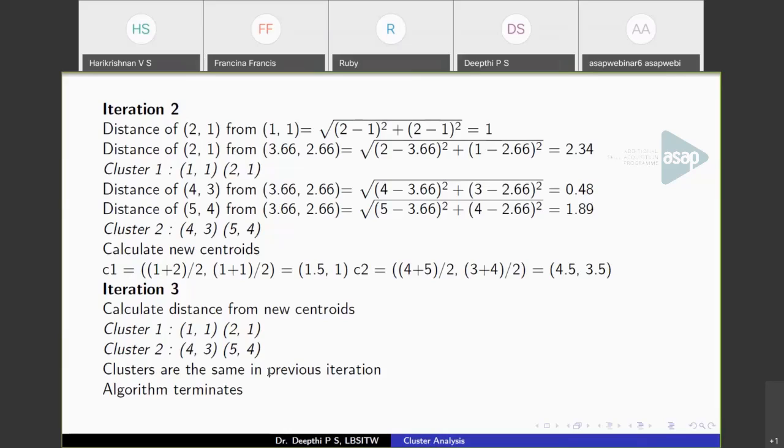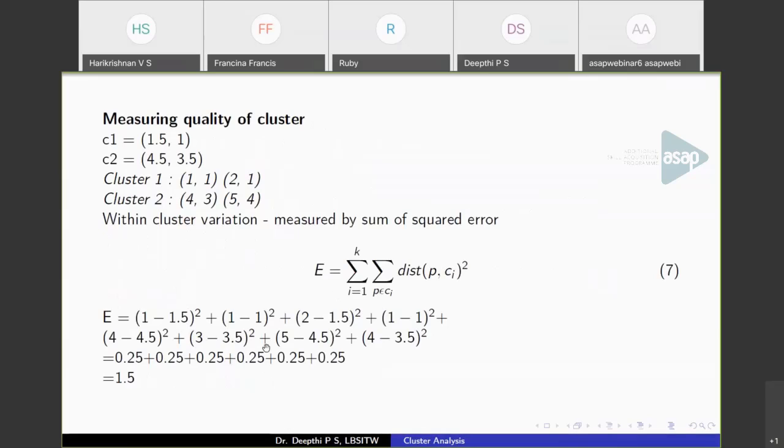The next question is, what is local and global optima? When you have a large number of data points, you'll have a partition. You'll be picking some initial centroids, calculating a distance, and you keep on iterating, and at the end you will have a solution. You'll calculate the distance, and within the squared error criterion you will get a minimum value. But that need not be a global optimal solution.